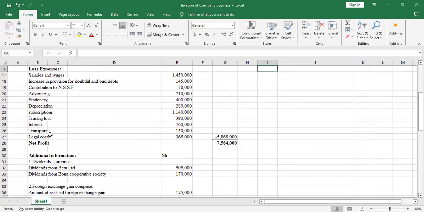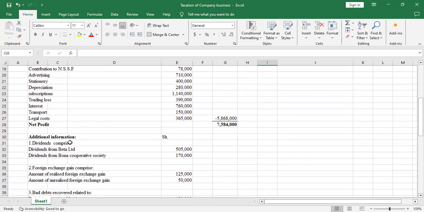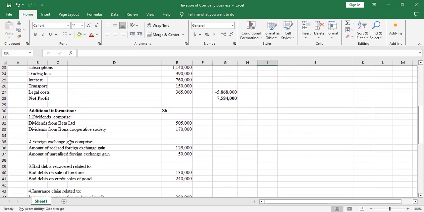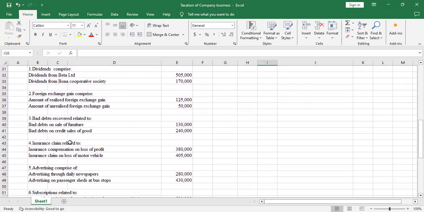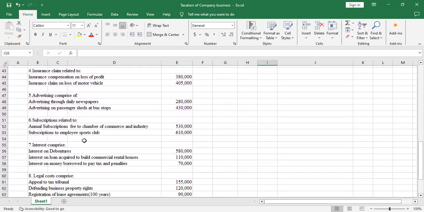You're done with interest, so you go to transport. For this transport, they're not specific whether it was related to the business, so we'll assume that it was related to the business, and that it's allowable. Then we go to legal costs. They summarize the legal costs here.